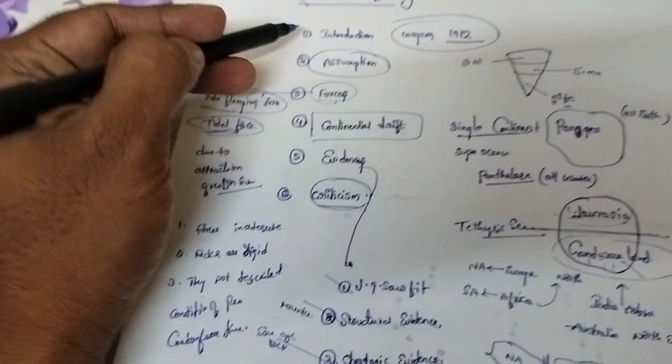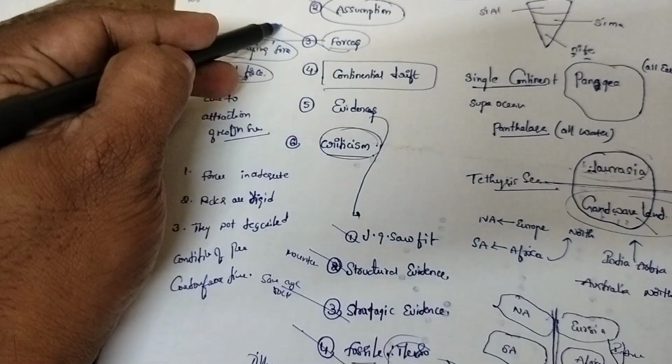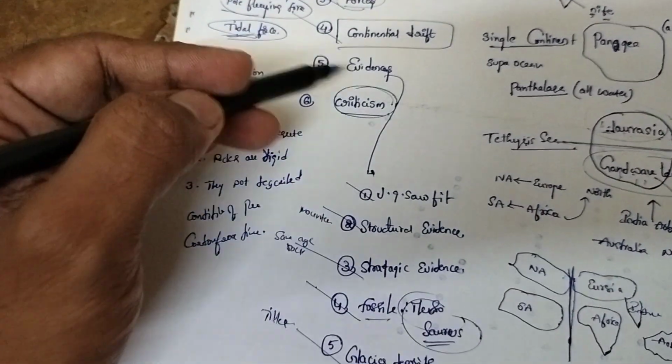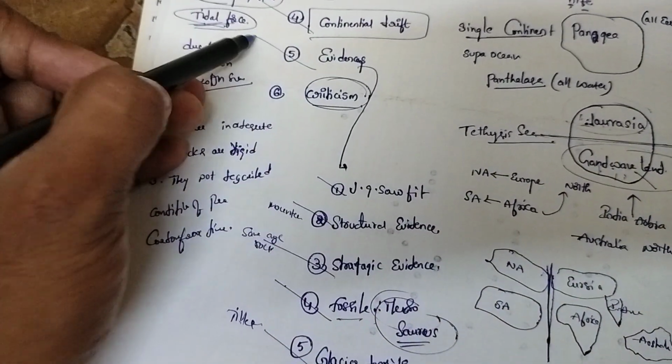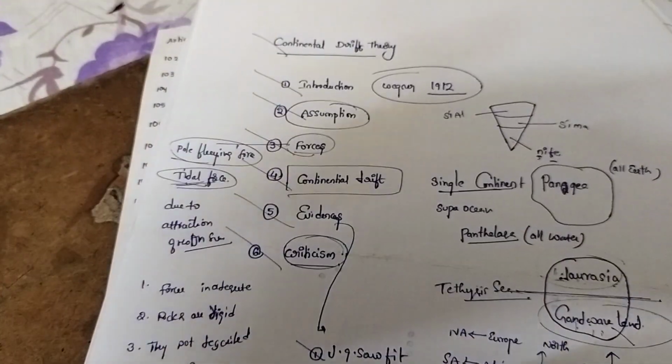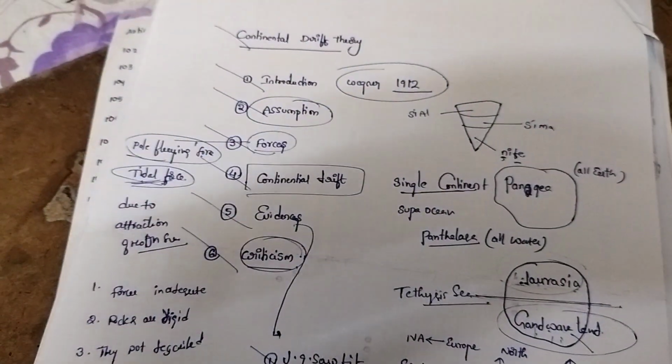In that, we discussed the introduction, assumption, forces, continental drift, how it happens, evolution, evidences, and criticism. Okay. Thank you.